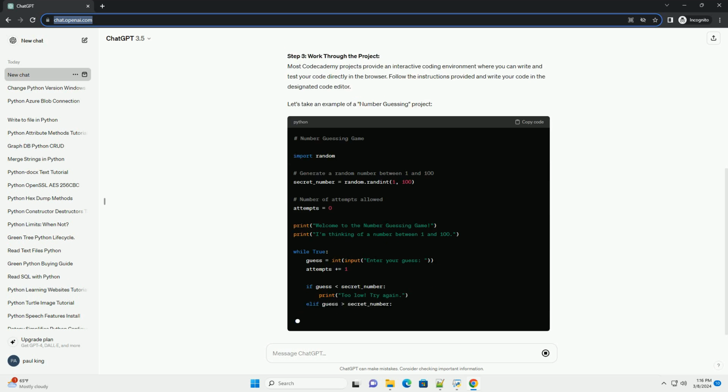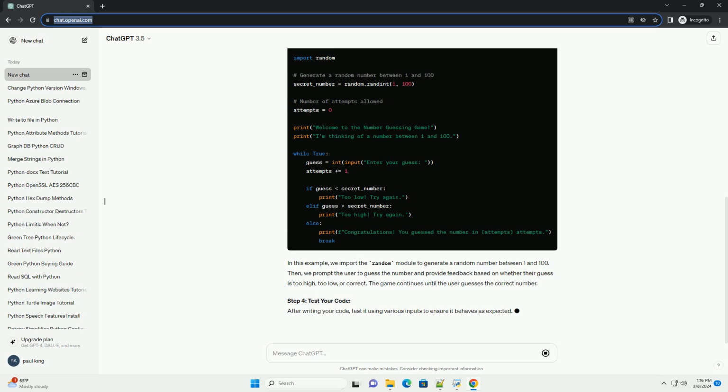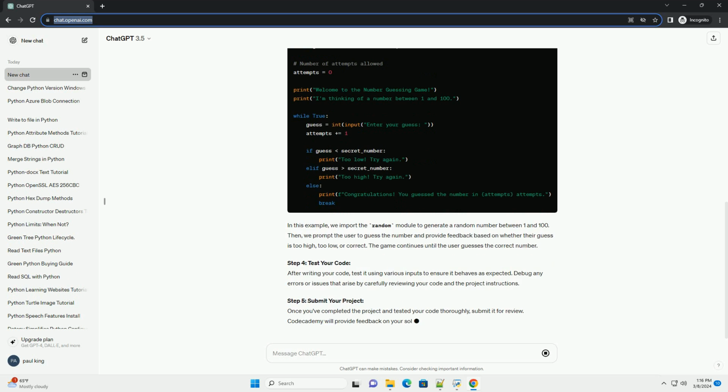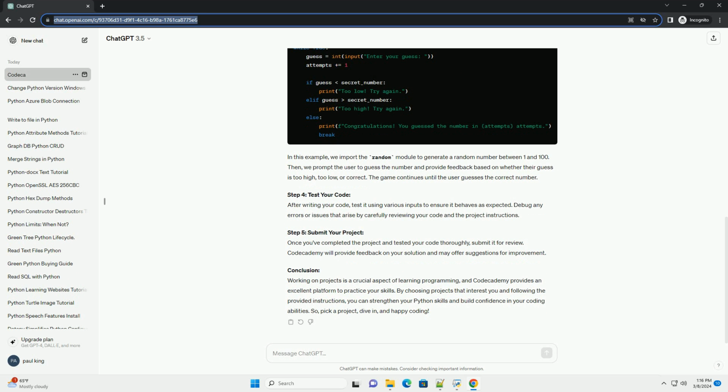Step 1. Choose a project. When you log into Codecademy, navigate to the Python course section. Here, you'll find various projects listed under the Projects tab. These projects cover a range of topics and difficulty levels, from beginner-friendly tasks to more advanced challenges. Choose a project that aligns with your current skill level and interests. For beginners, projects like number guessing or Mad Libs can be excellent starting points. If you're more experienced, consider tackling projects like data analysis or web scraping.